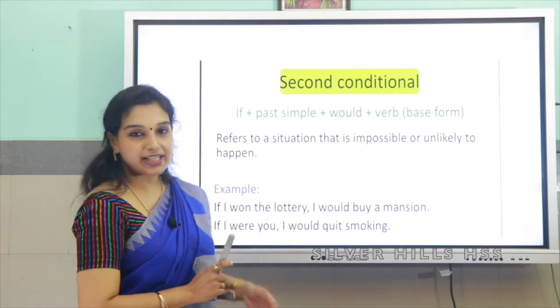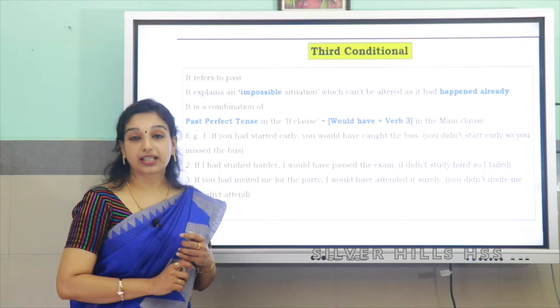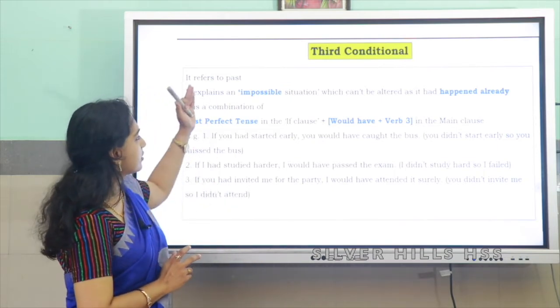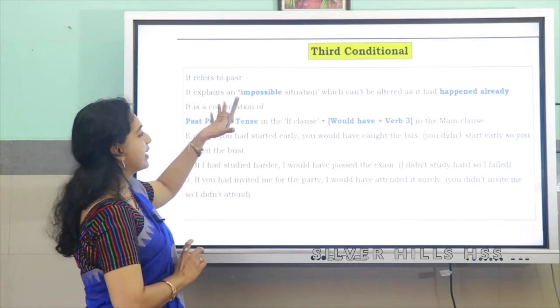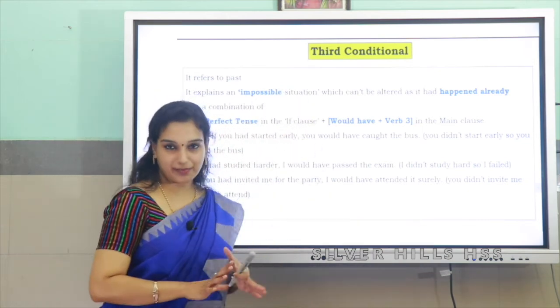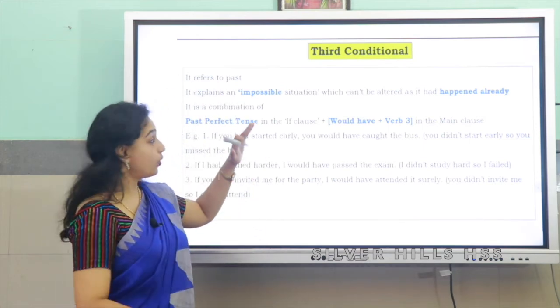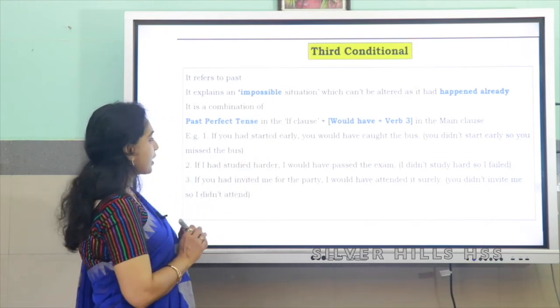Now let's get into the last one, which is the third conditional. The third conditional refers to the past, and it explains an impossible situation.